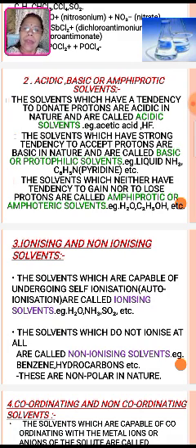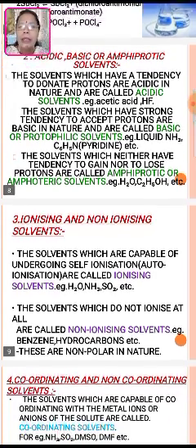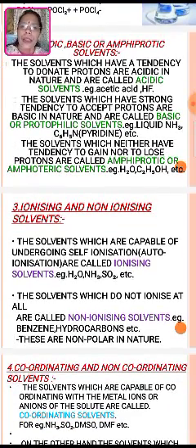The solvents which have a strong tendency to accept a proton are basic in nature and are called basic or protophilic solvents. The examples are liquid ammonia or pyridine. Both are examples which have a strong tendency to accept the proton. And amphoteric solvents are those which neither have a tendency to gain nor to lose protons exclusively. Examples: water, C2H5OH, etc.